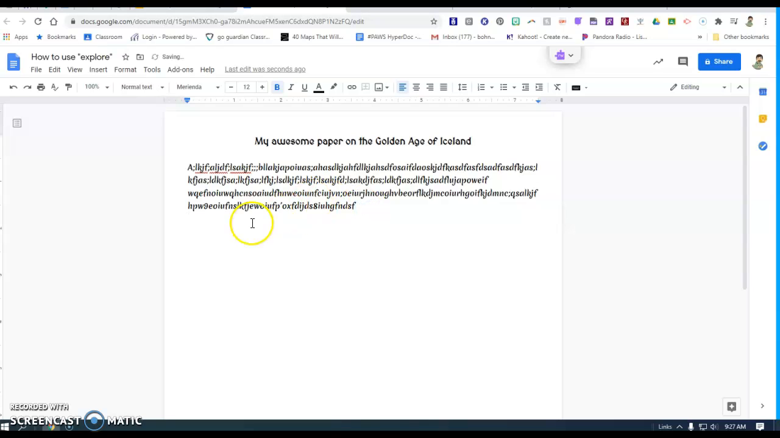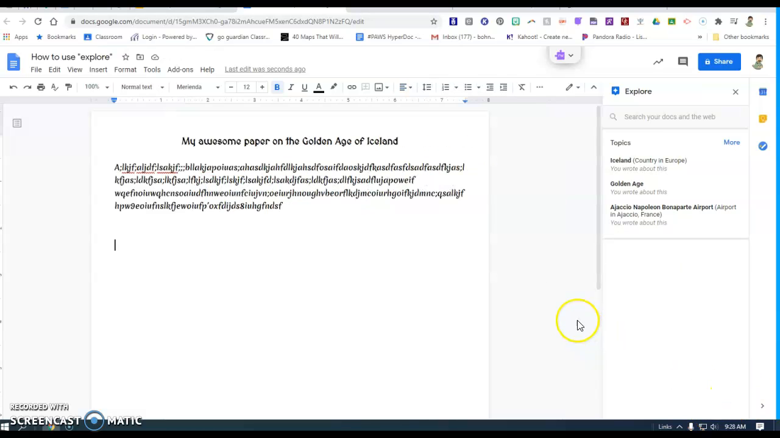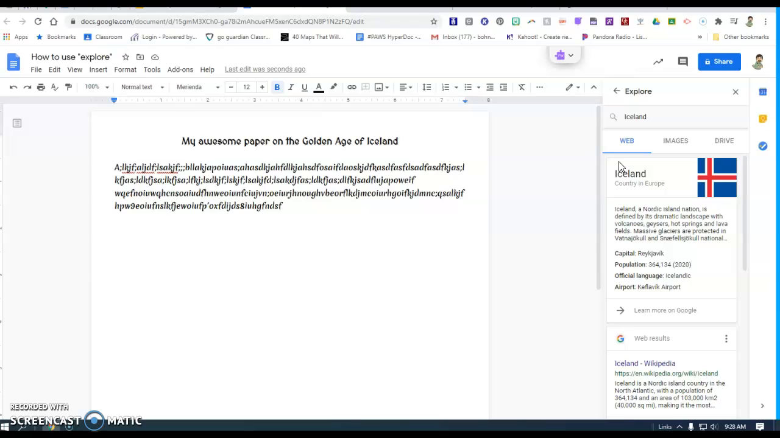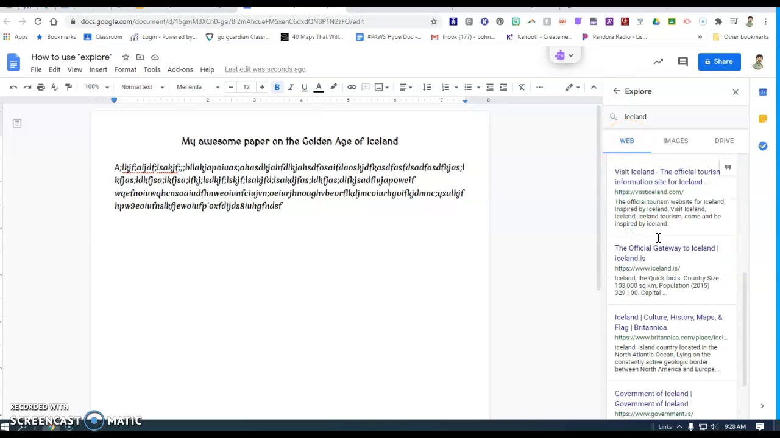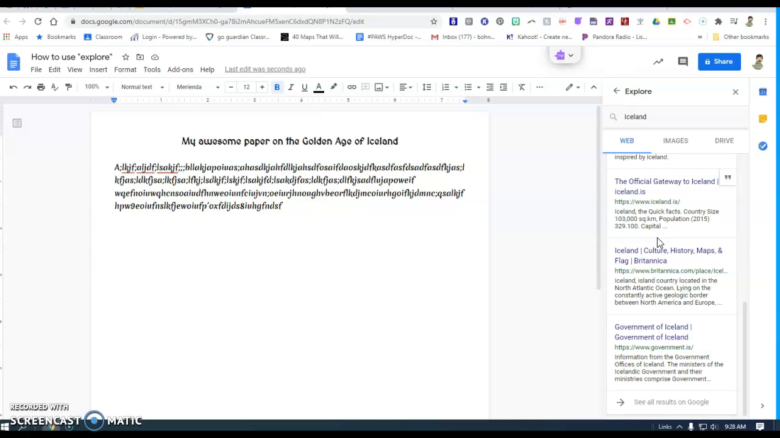I need some more information, so I'm going to go over here to the explore button down here in the corner. Watch my cursor. One of the things it does in the Google Doc is try to figure out what I'm looking for, and I've only written a few real words: Iceland, Golden Age, and apparently somewhere in here I wrote some French word that I didn't realize, so it brought that up. I'm going to look at Iceland, and if I go to this button here, it shows me web returns for Iceland and what I could be doing here.